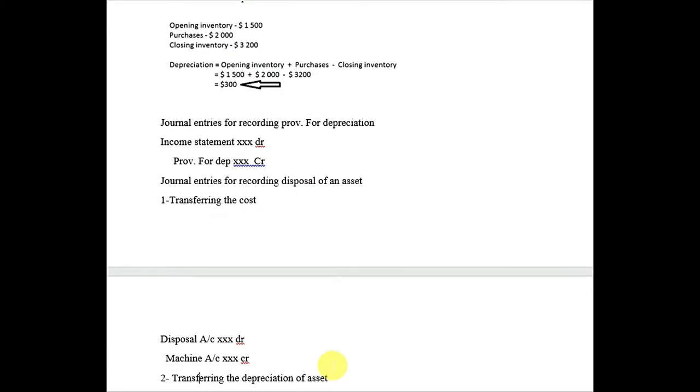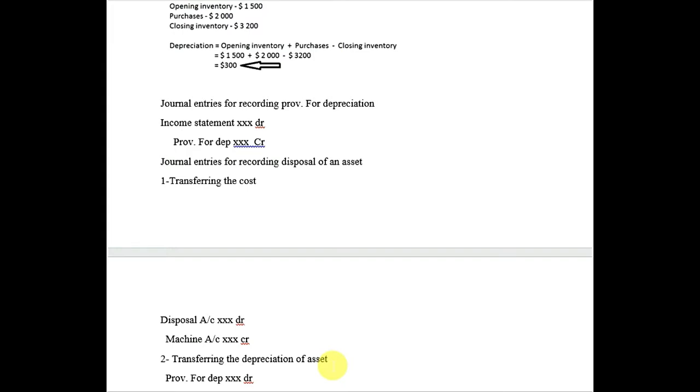The journal entries are sometimes asked in the question. The first is that we record the expense of that year. So we debit the income statement. Whenever the income statement is debited, it means that expenses are increasing. Provision for depreciation is always credited. I will give a logic for why provision is credited. Provisions are credited because provisions are not an actual loss. This is a non-cash expense.